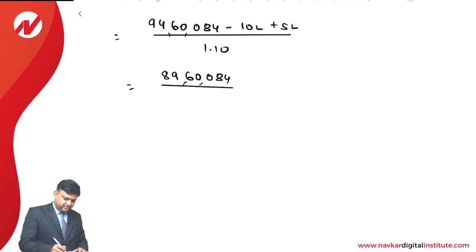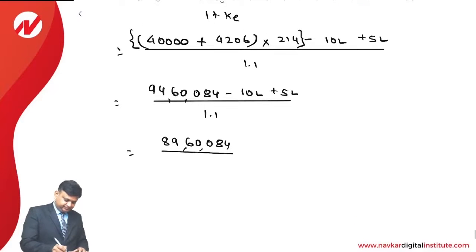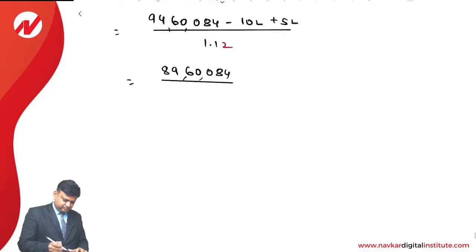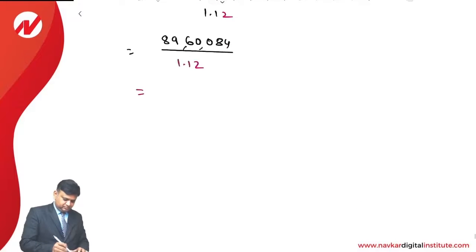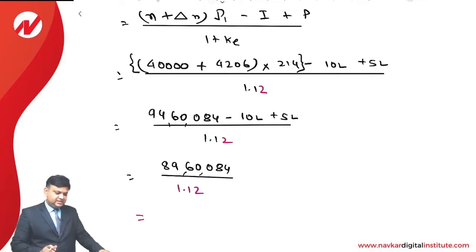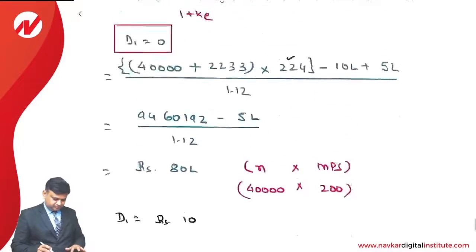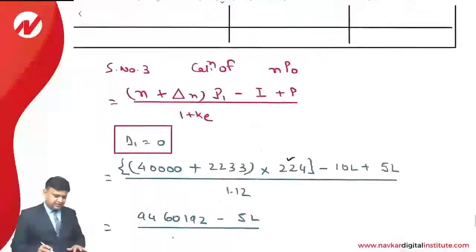Whole divided by 1.12. Cost of equity is 12%. That comes to 80,75,000. Again, we are ignoring that 75 rupees value and the answer would be 80 lakhs. This is the way we are required to do answer.